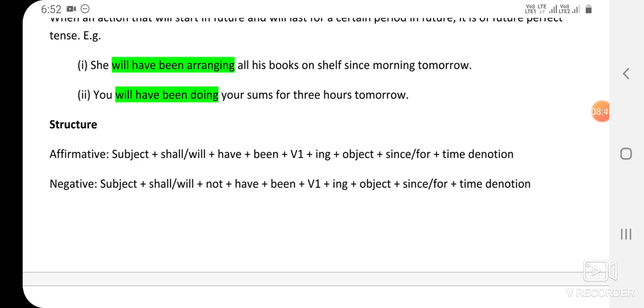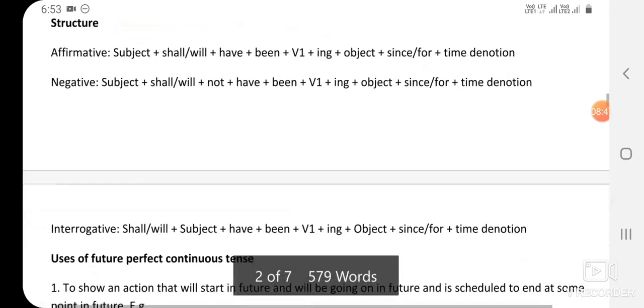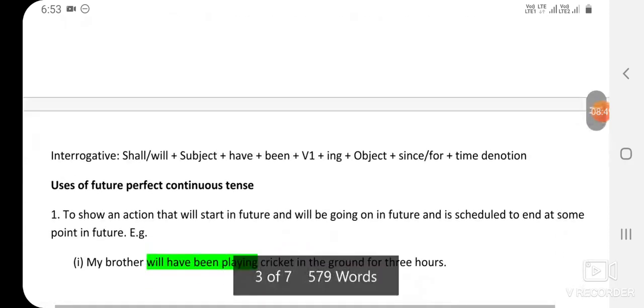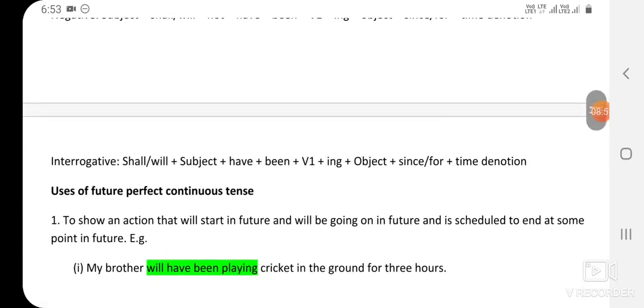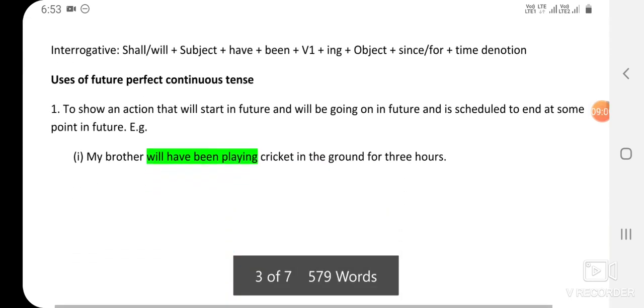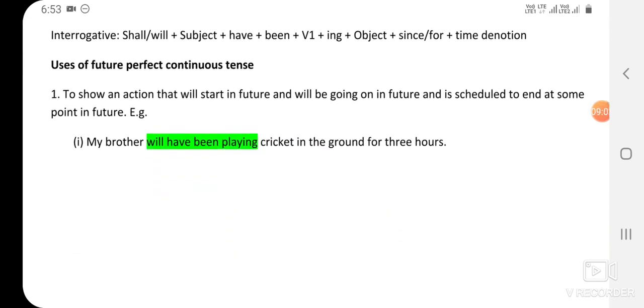In negative, we use not after shall or will. In interrogative, we use shall or will before the subject, and after that have been plus first form plus ing plus object plus since or for plus time denotation.